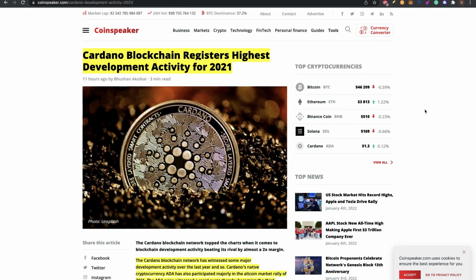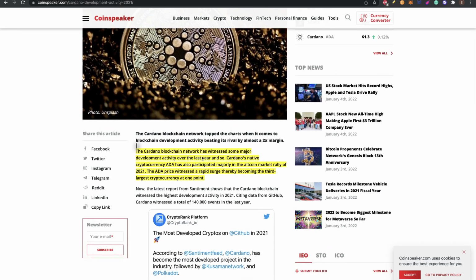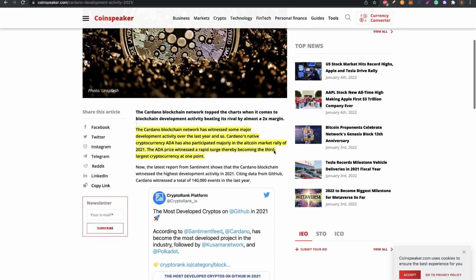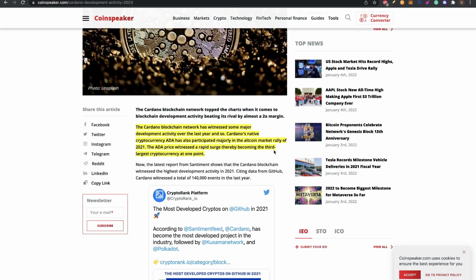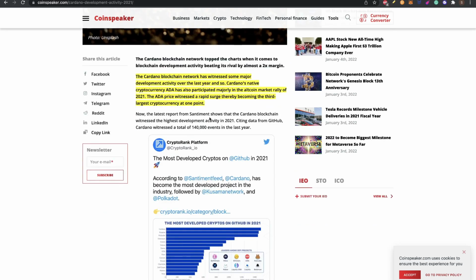Cardano blockchain registers highest development activity for 2021. The Cardano blockchain network has witnessed some major development activity over the last year, and so Cardano's native cryptocurrency ADA has also participated majorly in the altcoin market rally of 2021. The latest report from Santiment shows that the Cardano blockchain witnessed the highest development activity in 2021. Citing data from GitHub, Cardano witnessed a total of 140,000 events in the last year.